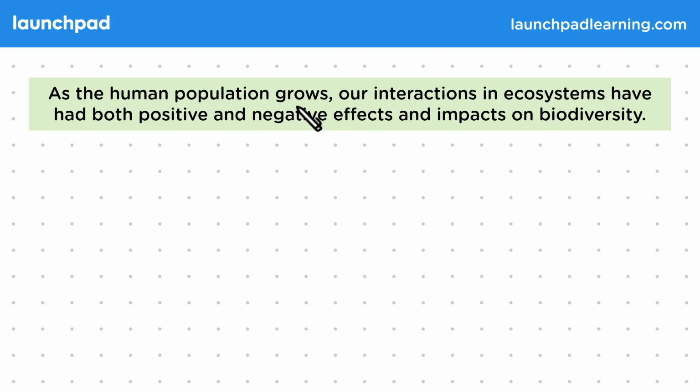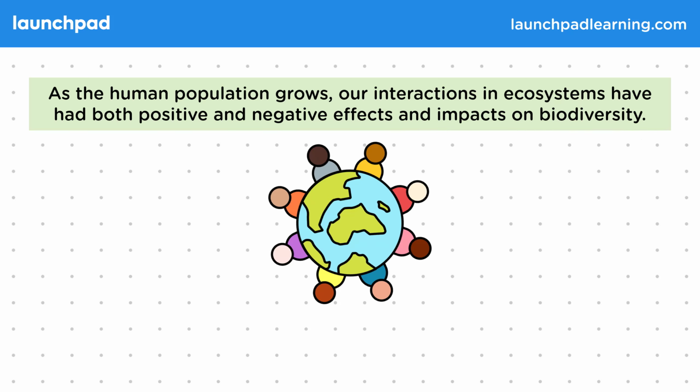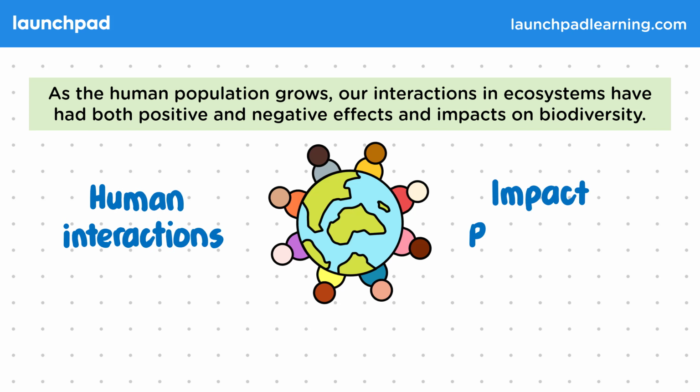As the human population grows, our interactions in ecosystems have had both positive and negative effects and impacts on biodiversity. In the exam, you might be asked to evaluate how human interactions in ecosystems affect biodiversity, and you need to be able to present both positive and negative effects.